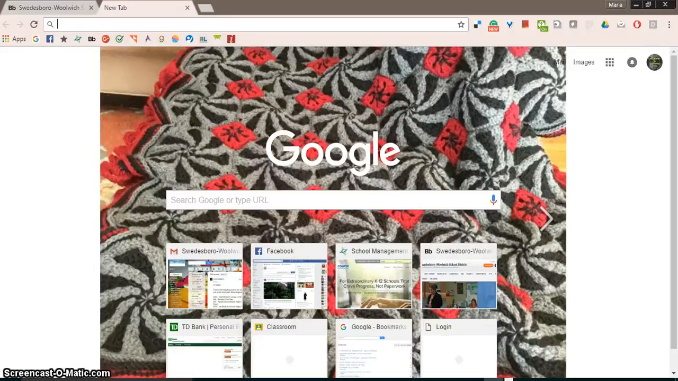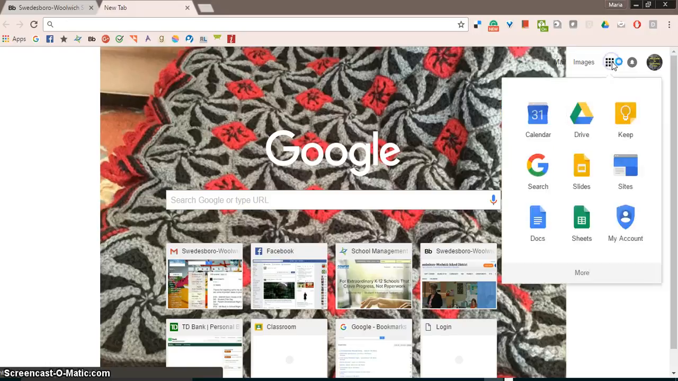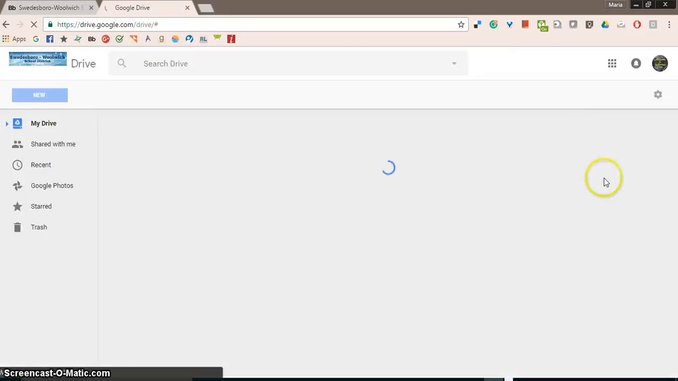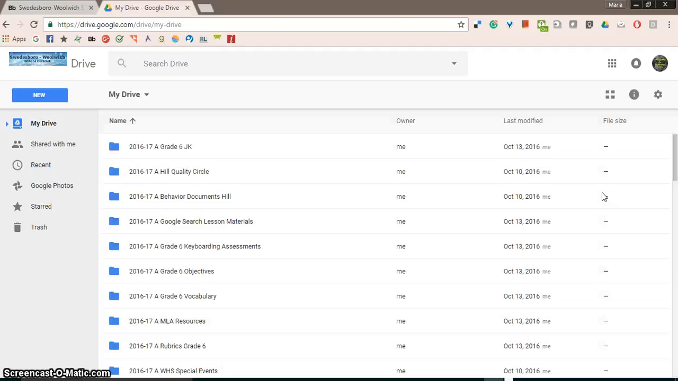Once you've logged into Google, you're ready to get started with Drive. To access Drive, you'll go to the right-hand side and find the icon for Google Apps. It's an array of 9 squares. Click on it and choose Drive. Google Drive will open up, and this is just like My Documents in Microsoft.